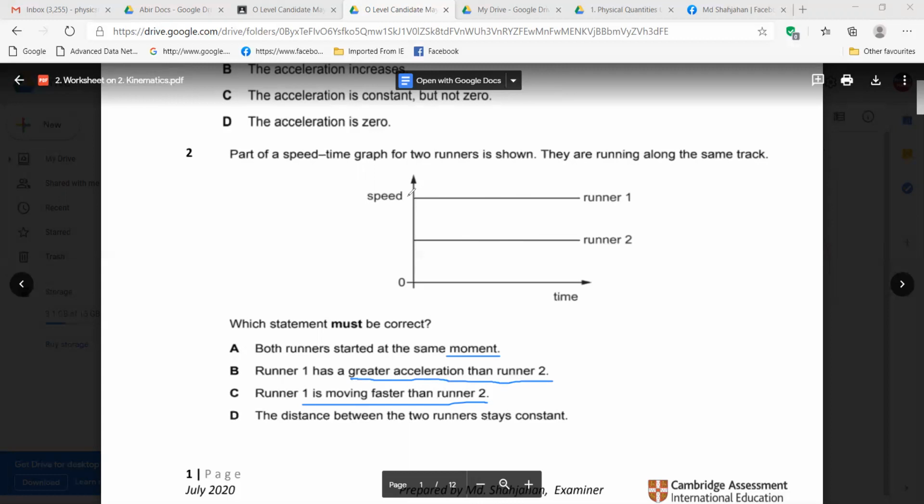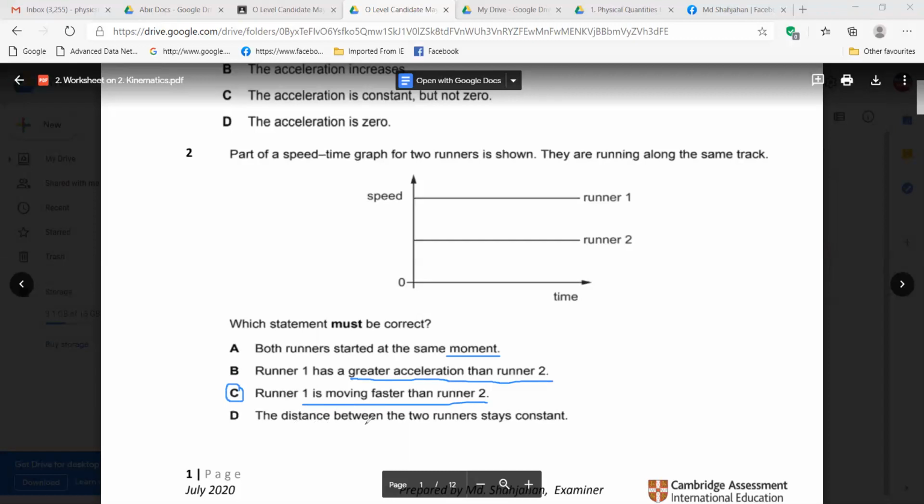Runner one has more speed, and runner two has less speed. So we can say runner one is running faster, right? Yes, sir. So that one is more appropriate here.